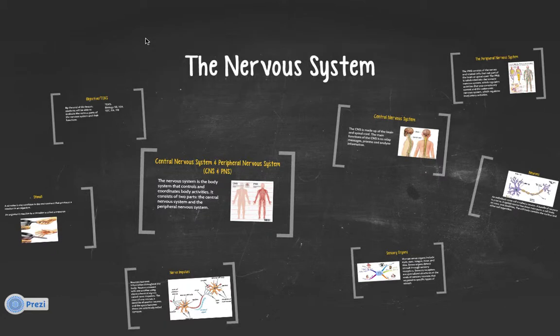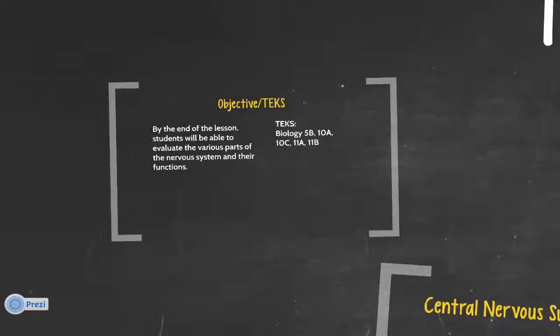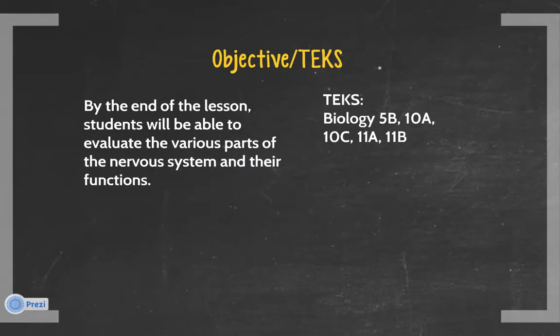The nervous system. By the end of the lesson, students will be able to evaluate various parts of the nervous system and their functions. This lesson will cover biology text 5B, 10A, 10C, 11A, and 11B.